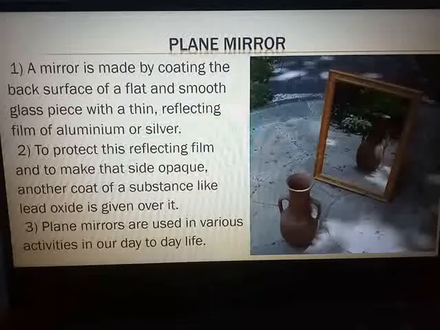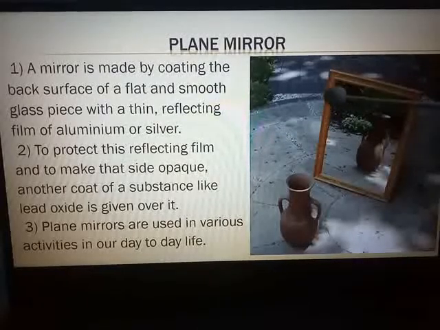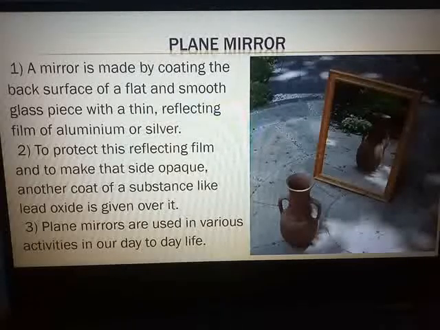So how is a mirror made? It is made by coating which mirror? Plane mirror. By coating the back surface of a flat and smooth glass piece. You know the front side is nothing but a smooth glass piece. By coating the back surface with a thin layer of aluminium or silver.